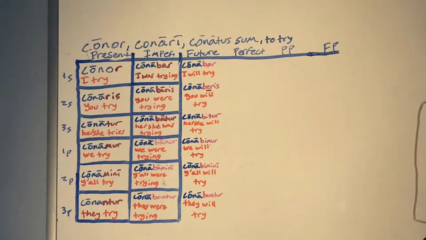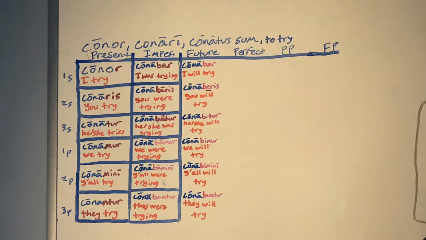If you were to translate this into the future, it would be conabor, conaberis, conabitur, conabimur, conabimini, and conabuntur. Notice how when we did future with passive verbs, the I changes to an E, since you cannot have that short I-E. It wouldn't be conabiris, which is kind of awkward to say. I'll cover this more in a second. And that would be translated respectively as I will try, you will try, he, she will try, we will try, y'all will try, they will try.